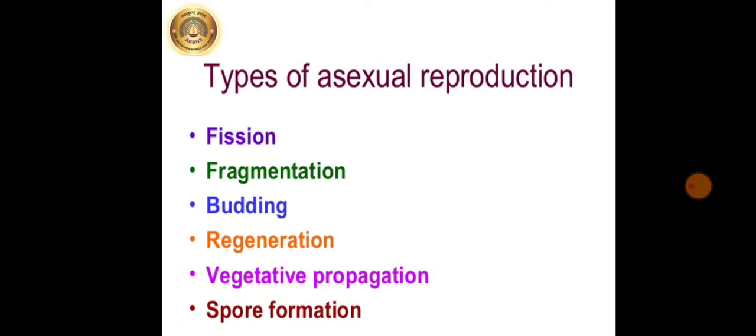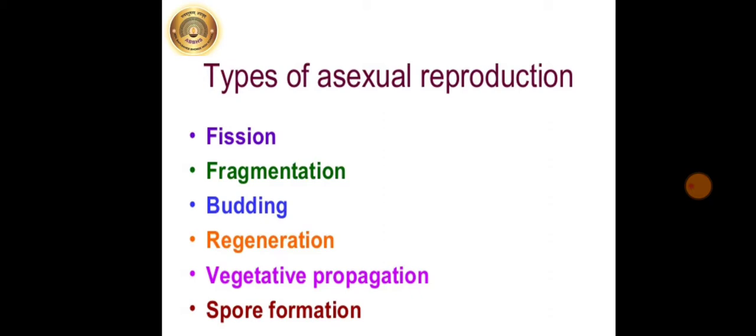First we will see asexual reproduction. The process of formation of a new organism by an organism of the same species without involvement of gametes is called asexual reproduction. As this reproduction does not involve union of two different gametes, the new organism has exact genetic similarity with the reproducing organism.